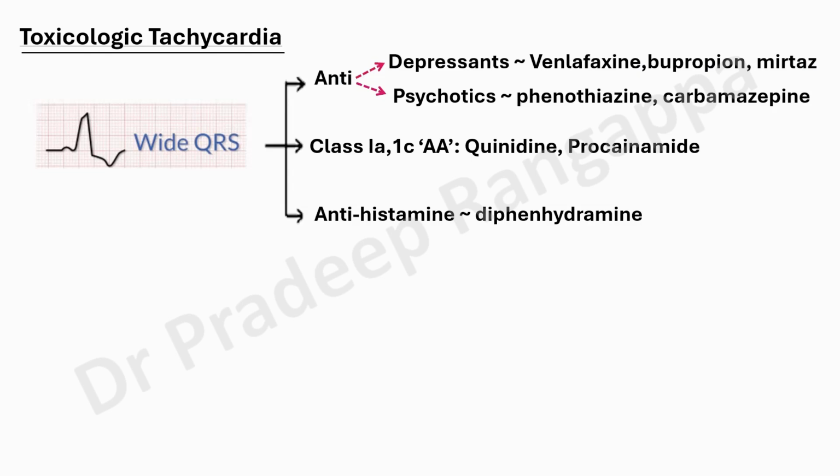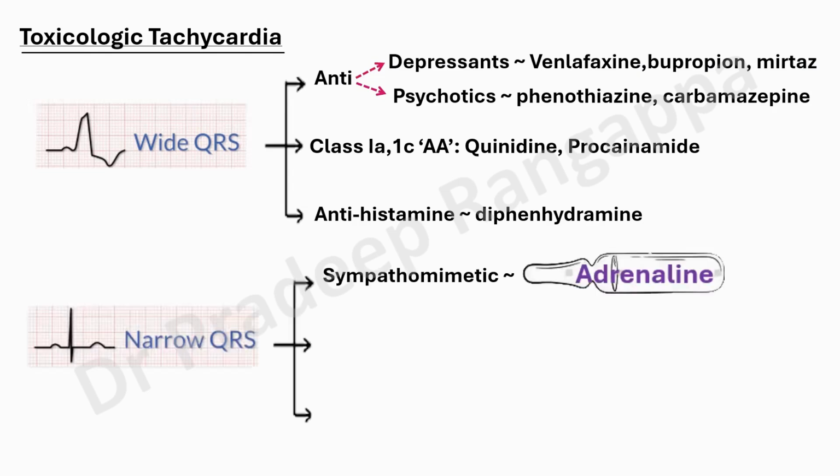Antihistamines, which we tend to use often, can also cause wide QRS, diphenhydramine. So anyone who has overdosed with antihistamines, the first thing you have to do is look at the QRS, whether there is a widening of the QRS. And I'll talk about how wide is more significant. More than 2.5 squares is very significant. And they can come with narrow QRS.